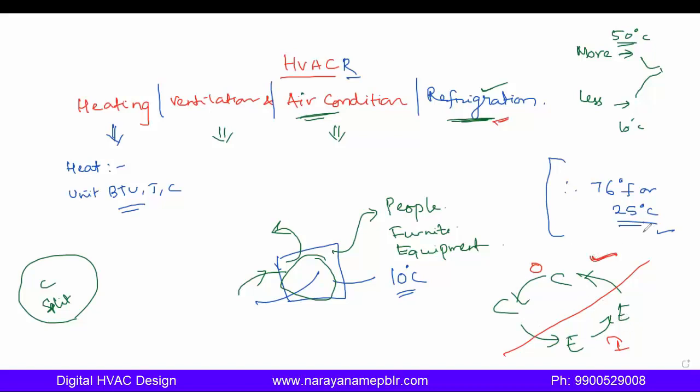The main 4 components are the compressor, evaporator, condensing unit, and expansion valve. Compressor, condenser, expansion, evaporator: 4 components. Anyhow, this is the basic initial starting. When we go into detail, I will tell you about each component and different types of components. No need to worry. Okay, sir. So now everything is clear.